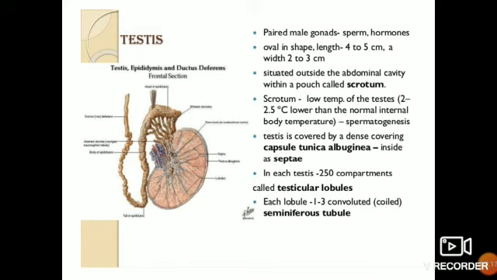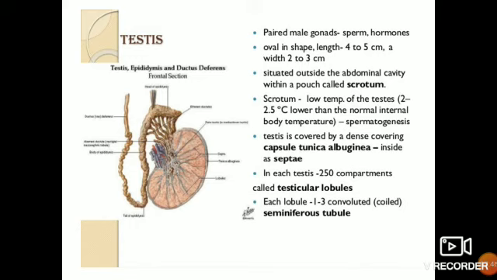Around this testis there is a dense covering called tunica albuginea, and internally it is divided by septa into small sections. In each testis, 250 compartments called testicular lobules are there. So small compartments are also there inside these testes, and these are 250 in number.